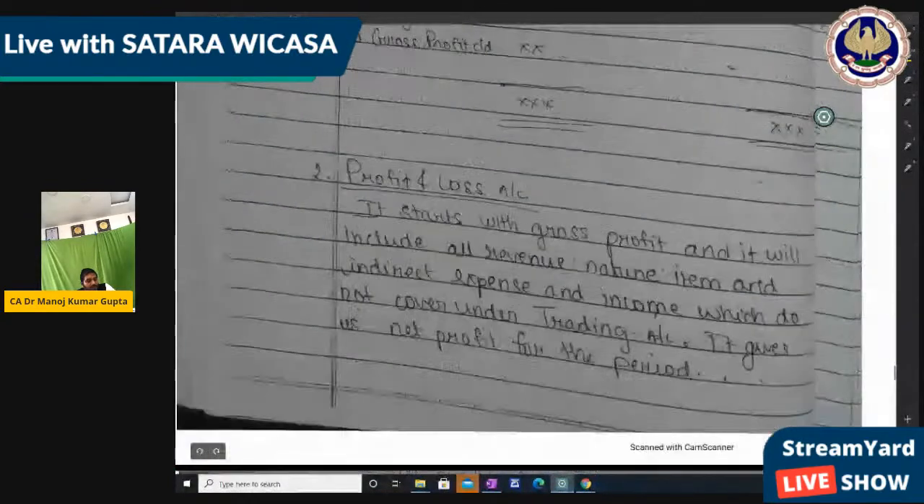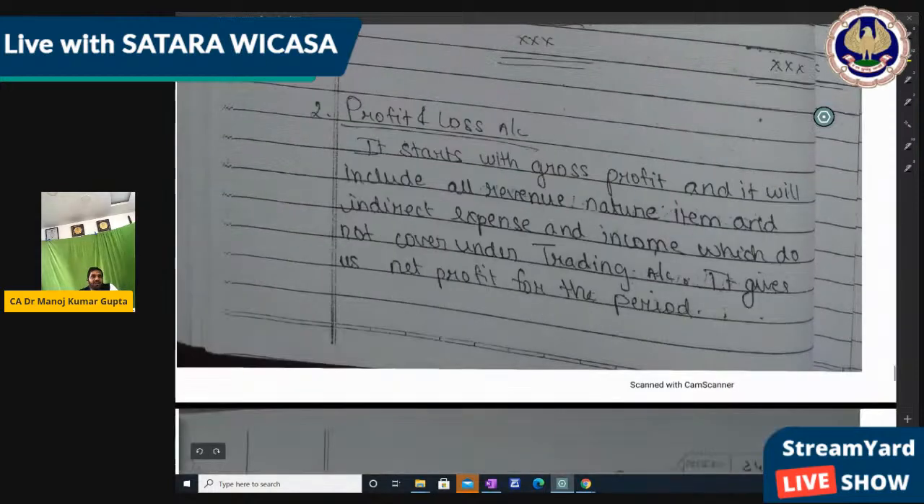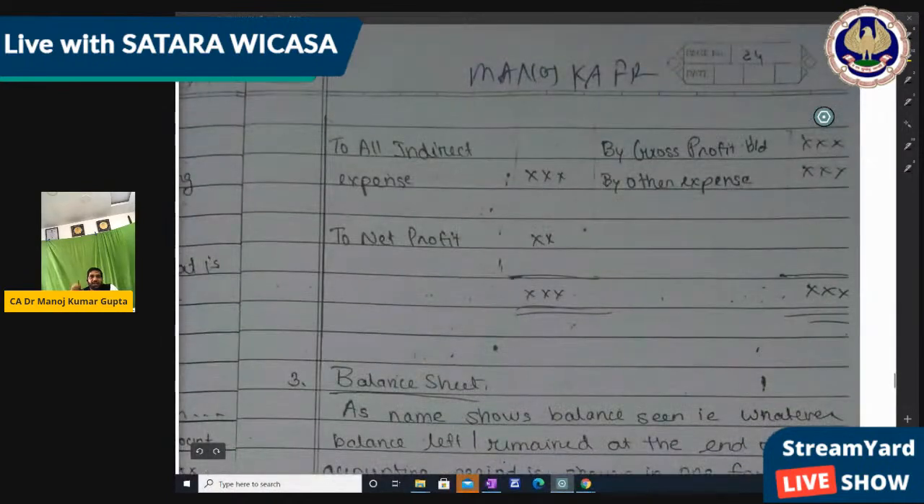Then profit and loss. It starts with gross profit, and it will include all revenue and income expenditure not covered under the trading account. Definitely, if we cover it in the trading account, it will not come in the P&L account. It gives us net profit for the period, right? So it is net profit.